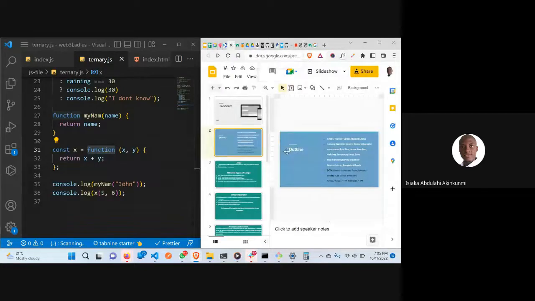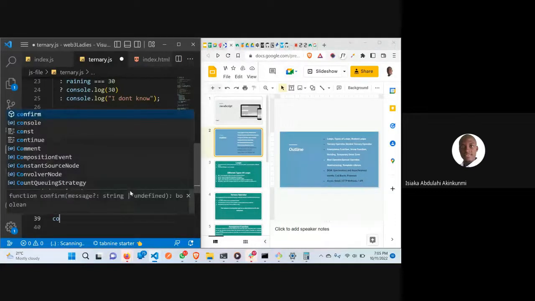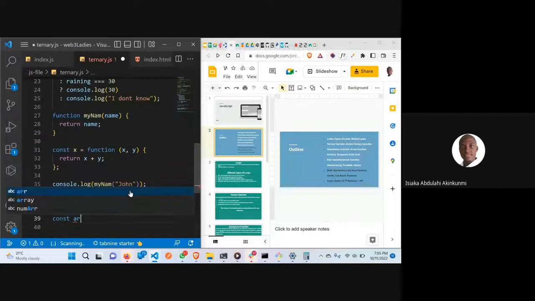We also have an arrow function. Arrow function is the latest one that we're having now. It's called ES6, it's happening in ES6 in JavaScript. What do we mean by arrow function? It's always a named function with const. Let me say our arrow function. This is the syntax for writing arrow function.